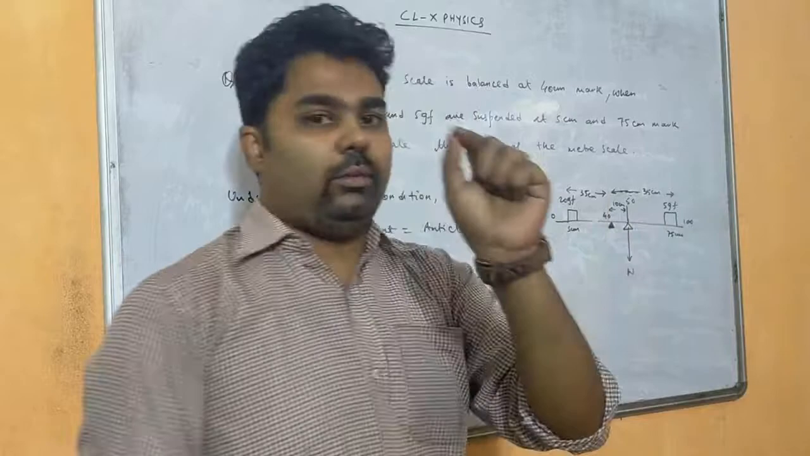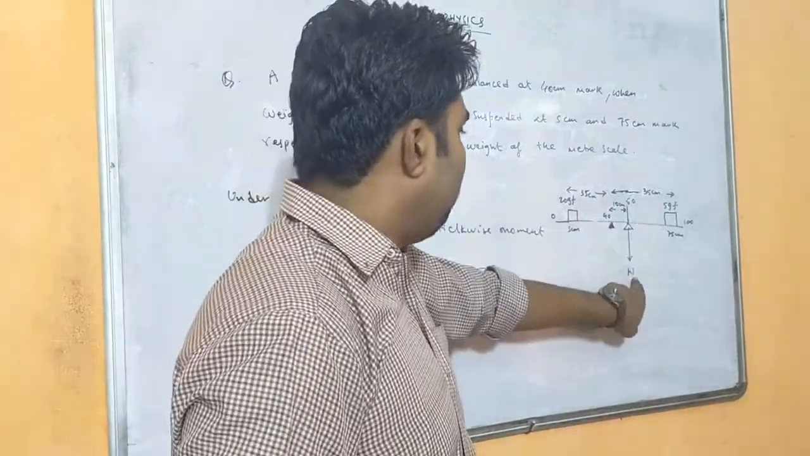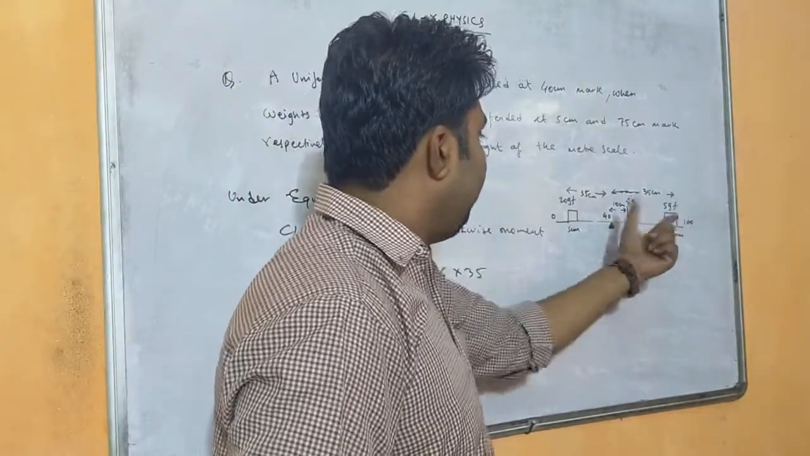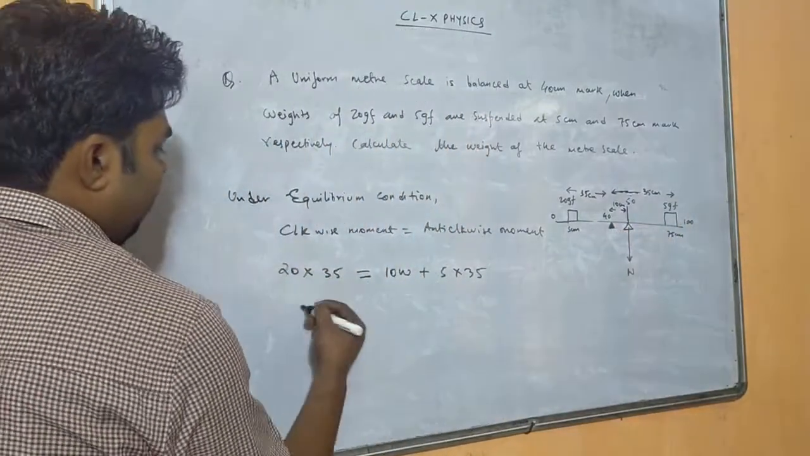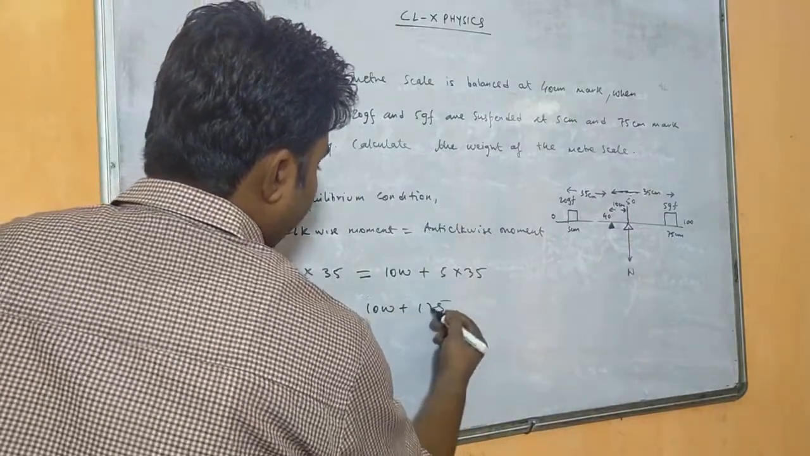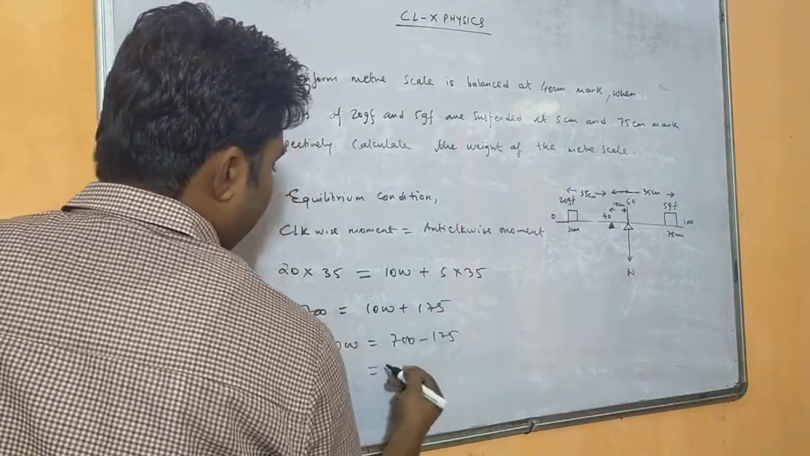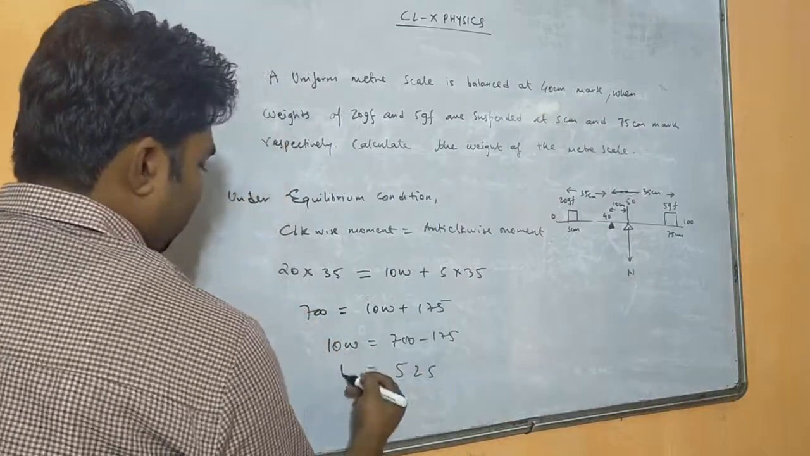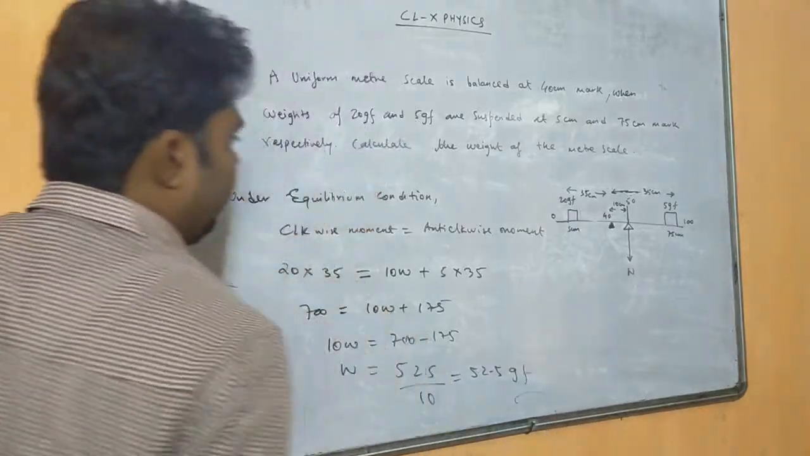So always the distance which you are measuring will be from the fulcrum, not from the midpoint. So W into 50 minus 40, that is 10, plus 5 into 35, because 75 minus 40 is 35. When you solve this, we get 700 on the left and 10W plus 175. So when you subtract, 10W equals 700 minus 175, that is 525, or W equals 525 divided by 10, you will get 52.5 gram of force. So this is our required answer.